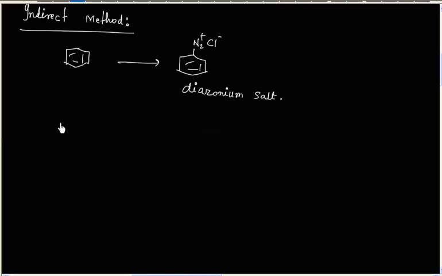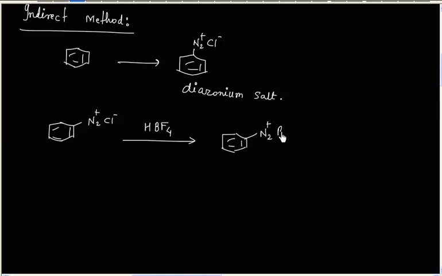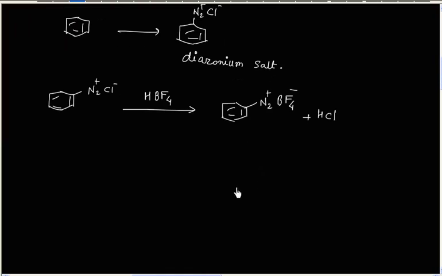So first, diazonium salt is treated with HBF4. And this is simply exchange of cation and anion. So this we will have as a product.